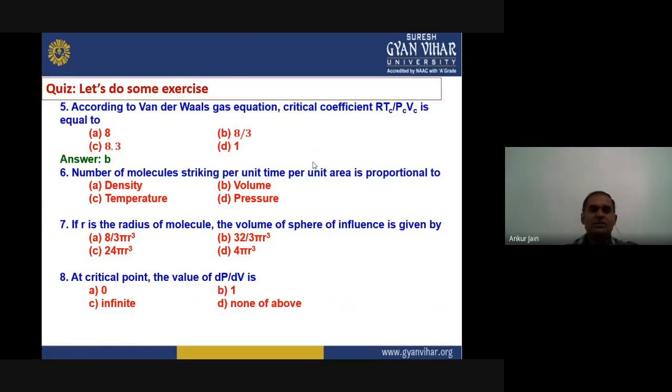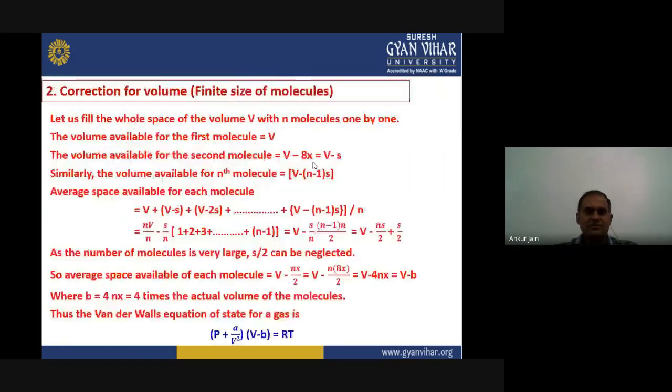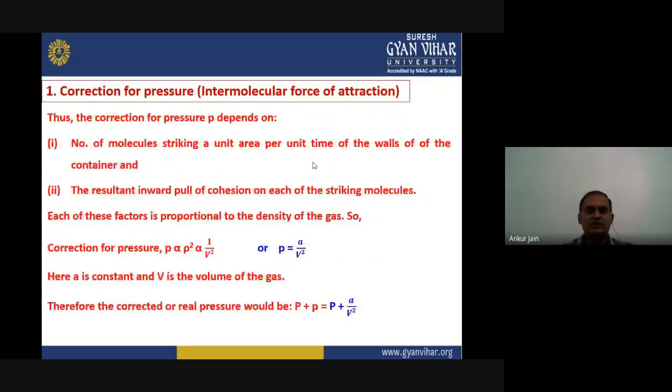Okay, now the next question is, the number of molecules striking per unit time per unit area is proportional to density, volume, temperature, or pressure. So we have to recall our first topic, which was the correction for pressure. On this topic, see, the correction for pressure depends on the number of molecules striking a unit area per unit time of the walls of the container.